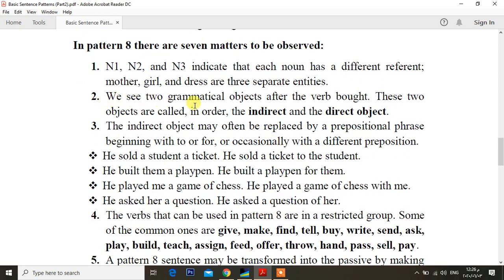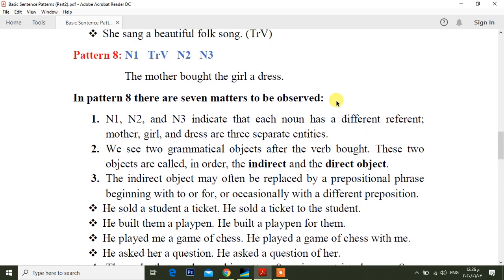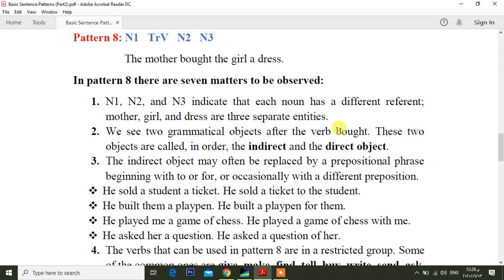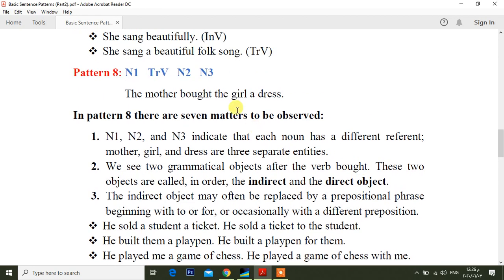We see 2 grammatical objects after the verb bought. Here we have 2 grammatical objects. This is an object and also this is an object, the girl and a dress. These 2 objects are called, in order, the indirect and the direct object. So here the girl is the indirect object and a dress is what? The direct object.